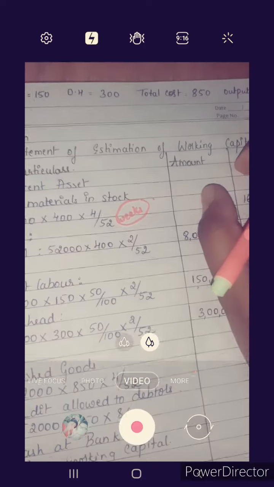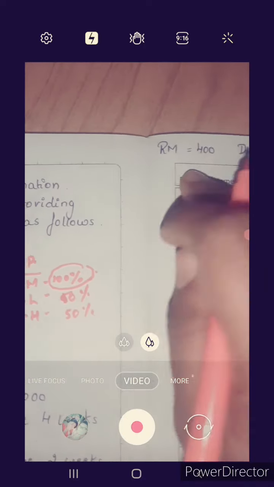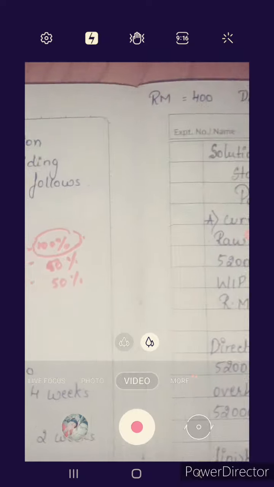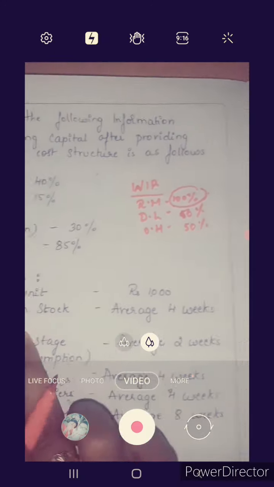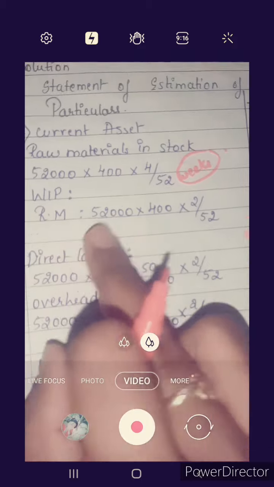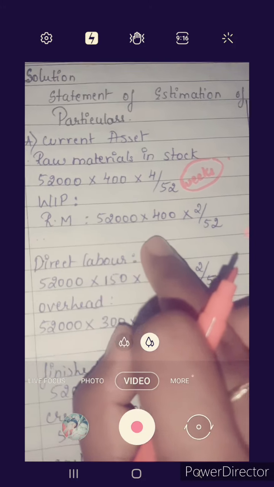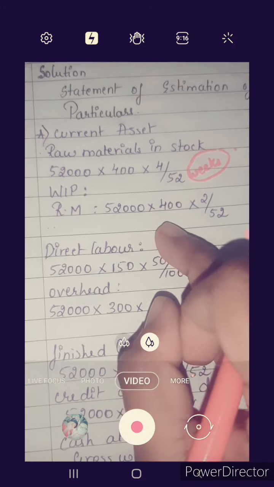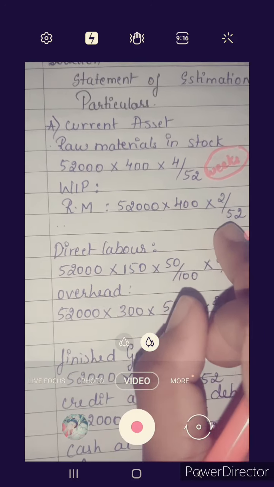Next, raw material. Same unit, 52,000 output, raw material cost 400, work in progress average 2 weeks. Now 52,000 output into raw material, into 2 divided by 52.